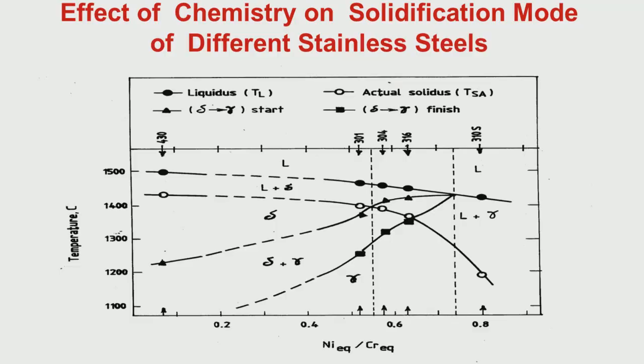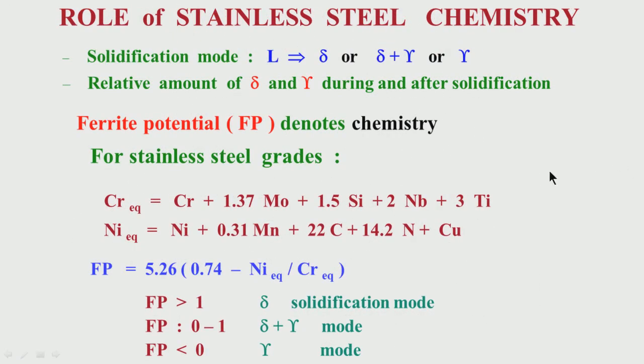I have tried to explain, when we are talking about the stainless steel, how the solidification is taking place. Let us see this. Here we are plotting the chemistry along nickel equivalent by chromium equivalent. Since it is stainless steel, there is a lot of chromium, some nickel also. So the normal iron carbon diagram or pseudo iron carbon diagram or carbon equivalent cannot explain the chemistry.